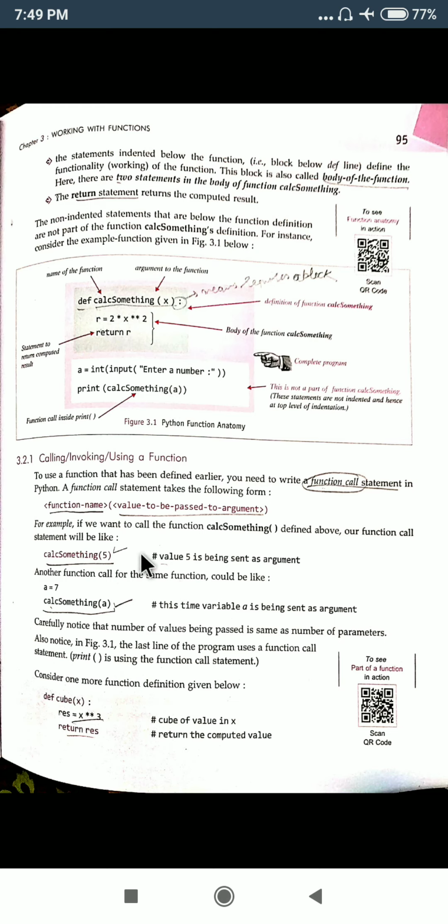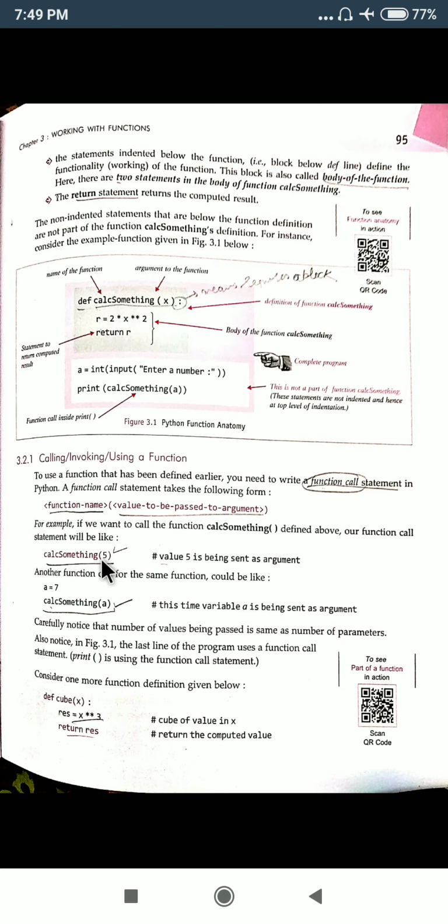Now you will see similar cases here, how to invoke a function. I have told you the summary with the help of this example, but I will try to elaborate in more detail with further examples. So let us see those examples also. In calling or invoking a function, how to use a function, the function call I told you. For a function call, firstly the function name is written and whatever parameters you are trying to pass are written like this, calc something 5. So 5 will be passed to that.